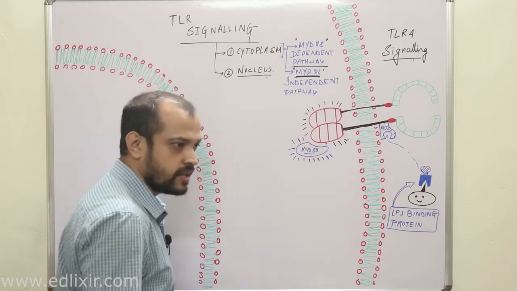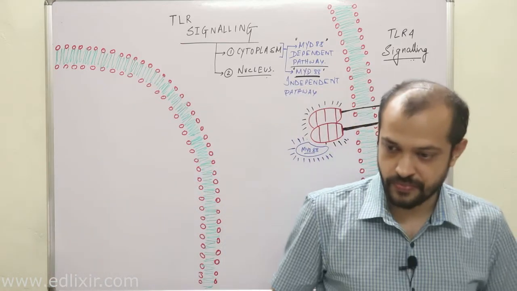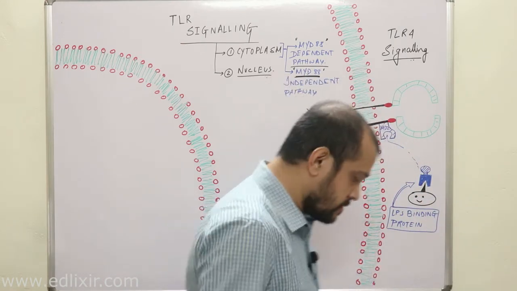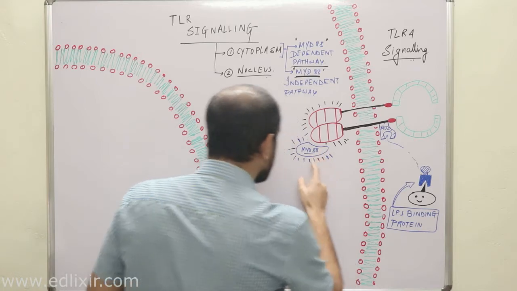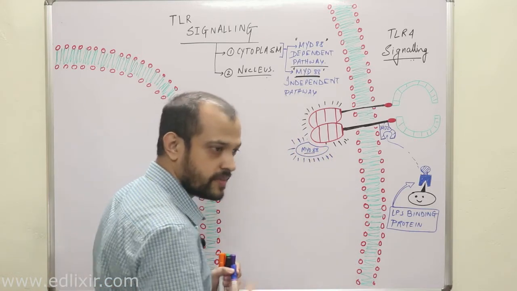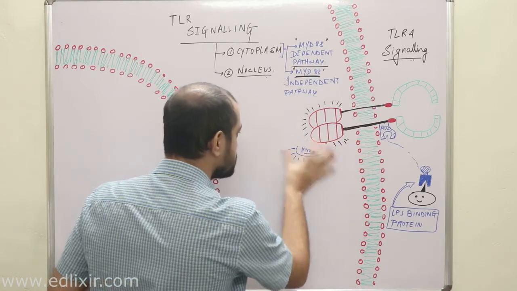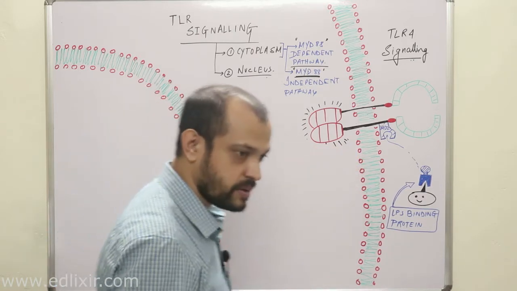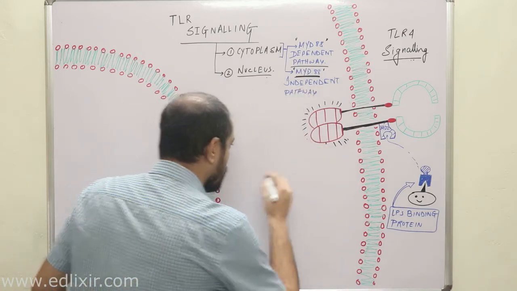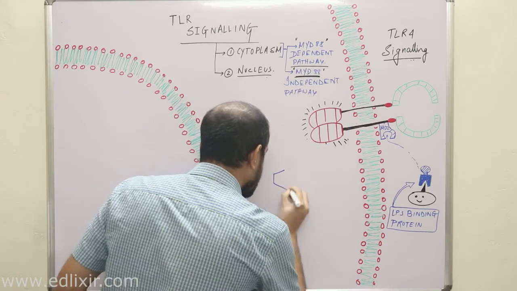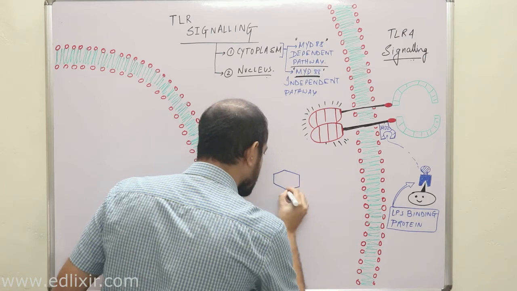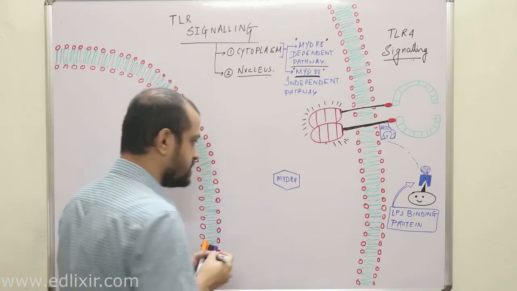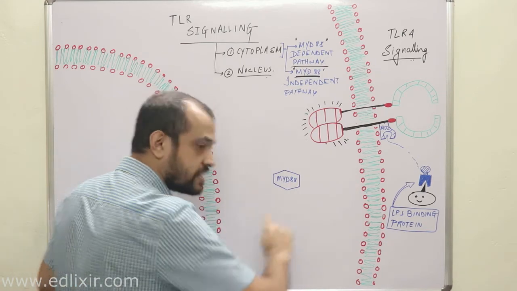Now I have read many papers, and I have come to the conclusion that this is actually wrong. Why? Because MyD88 is not present as a single molecule in the cytoplasm. This is my opinion, and I can share the paper with you. My opinion is that MyD88 is present as a complex.